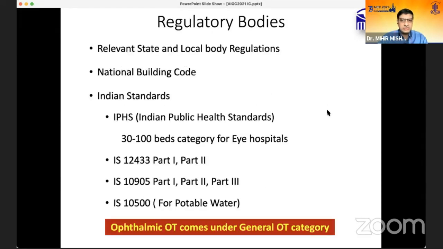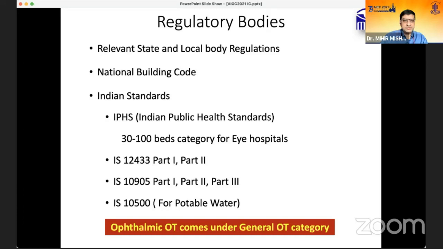There are certain regulatory bodies, because whenever we come to infrastructure, a lot of rules and regulations come in from the state and also the local bodies. So there are bodies which have to be contacted before that. The National Building Code is there for the infrastructure. The Indian standards are very particular about the ophthalmic OT, which comes under the general OT category. It depends on how many beds and what things you actually want in your hospital.